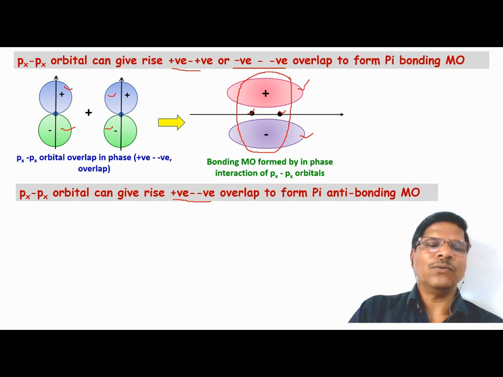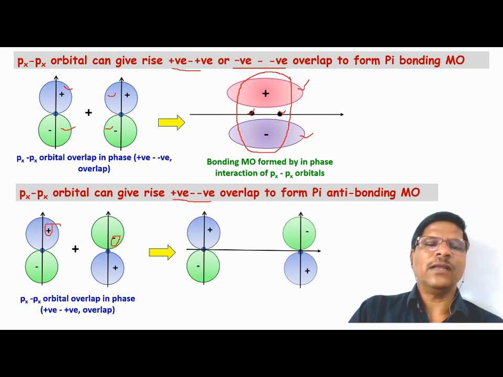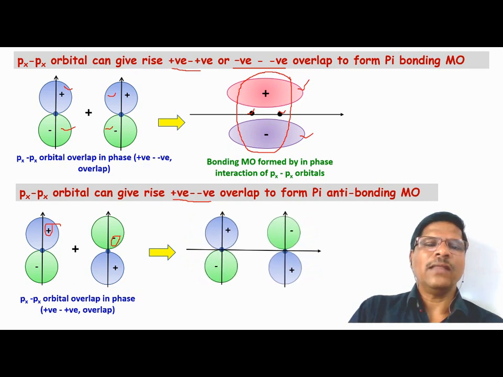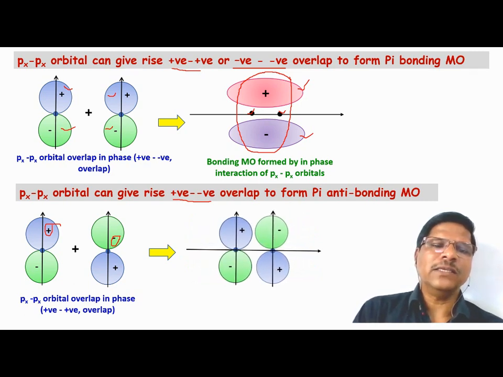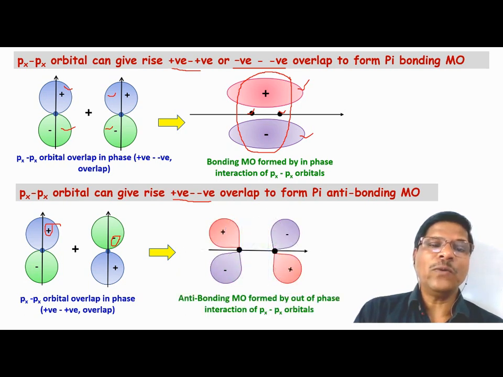Now the px interaction that is out of phase. Positive-negative overlap takes place, and you can see here the positive wave function and the negative wave function. When these interact with each other, they will construct the electron density away from the atomic nuclei as well as perpendicular to the internuclear axis.